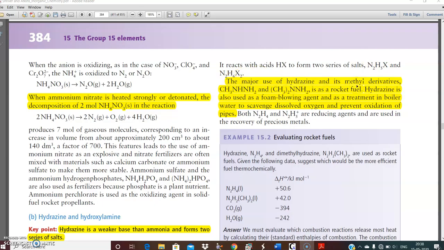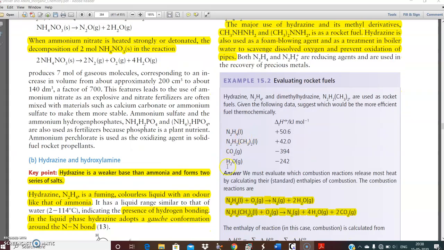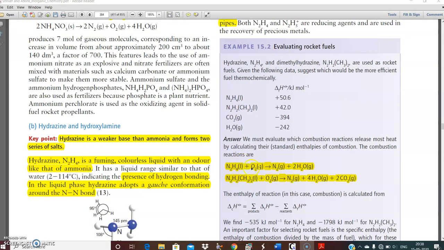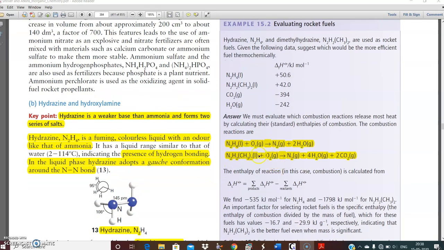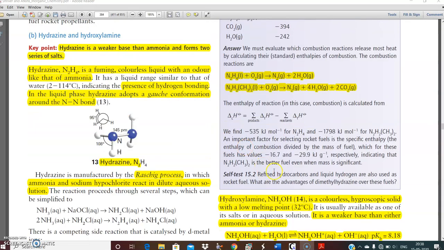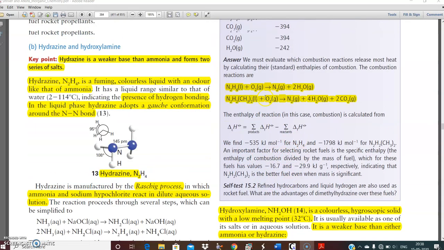The major use of hydrazine and its methyl derivatives is as rocket fuel. This question is also asked during exam. Hydrazine is also used as a foam blowing agent and as a treatment in boiler water to scavenge dissolved oxygen and prevent oxidation of iron. This is the reaction that occurs in rocket fuel, sometimes asked during exam. This part is not required, hopefully, but this question is asked. If you do not get the reaction, you can write that in this section.